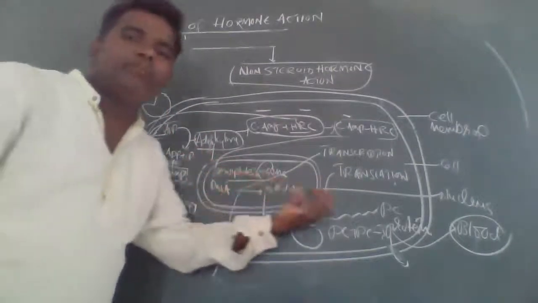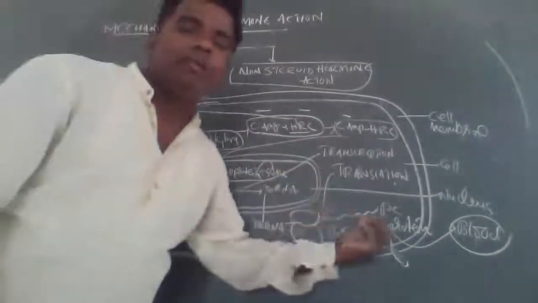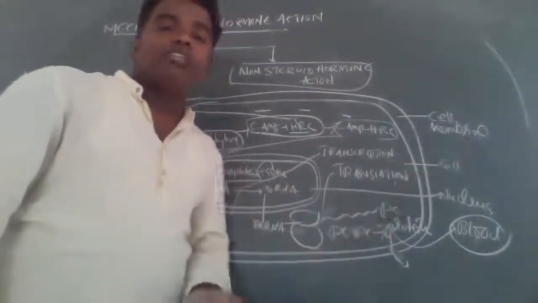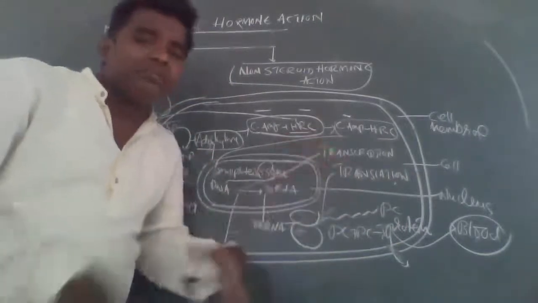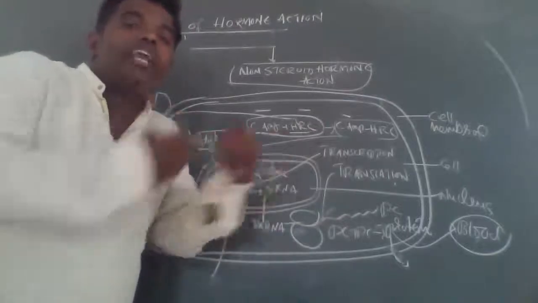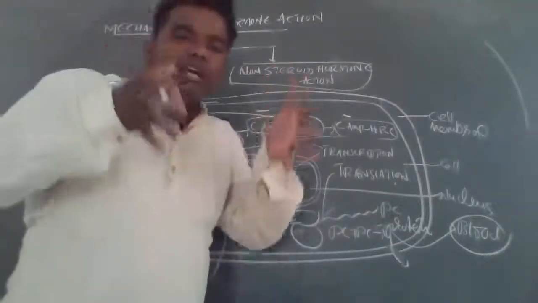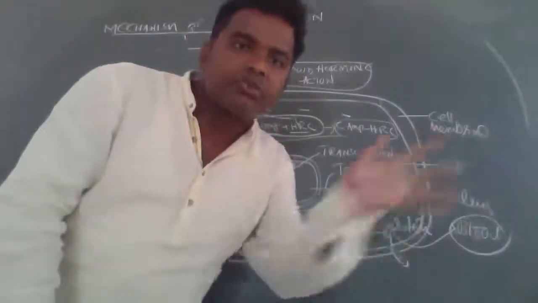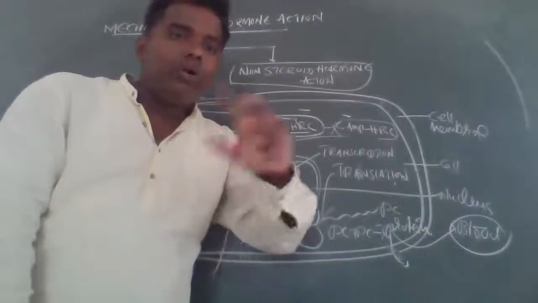Okay, for example, take thyroxine. Thyroxine enters and a thyroxine-receptor complex is formed. Here cyclic AMP is formed. Cyclic AMP allows the complex to form and binds with cyclic AMP. It is easily diffused to the nuclear membrane, and the DNA is activated.